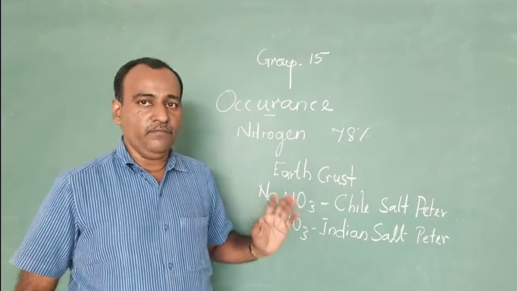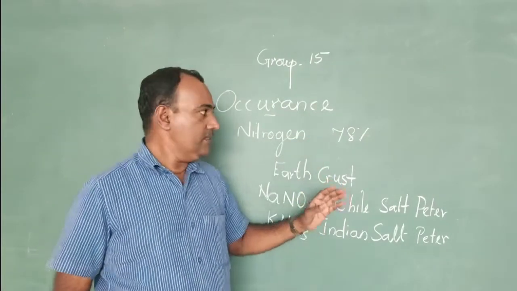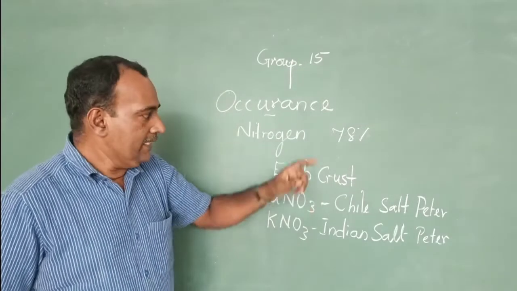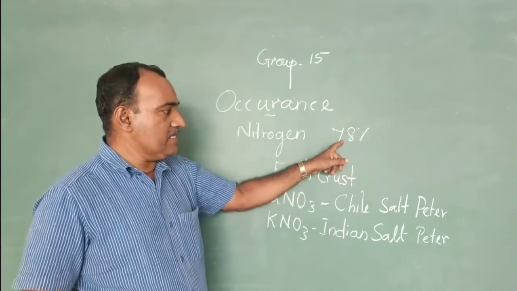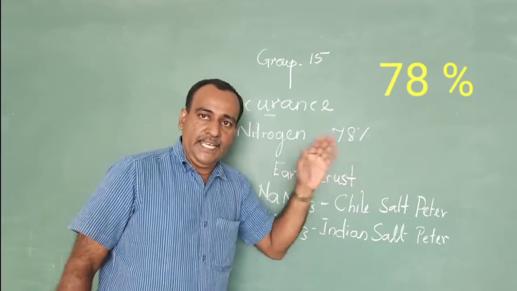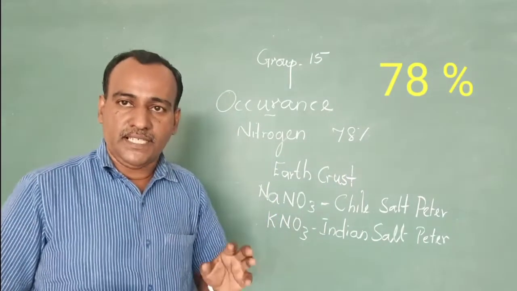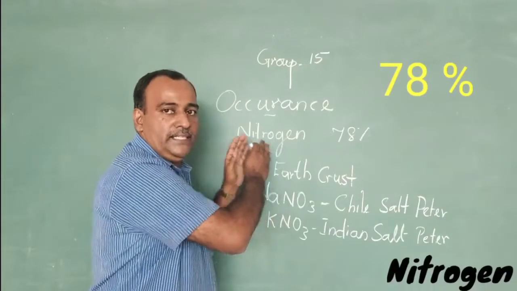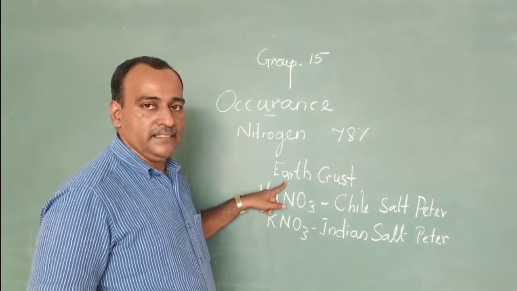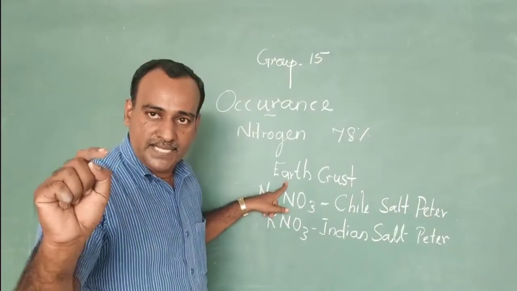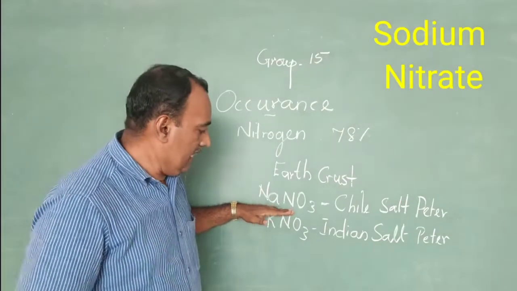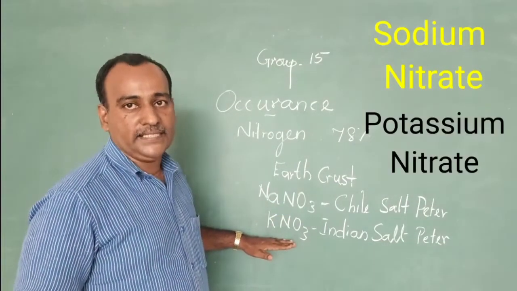In the nitrogen family, the first member is nitrogen. As we all know, 78% of the atmosphere consists of molecular nitrogen. Also, in the earth crust, nitrogen is present in the form of sodium nitrate as well as potassium nitrate.